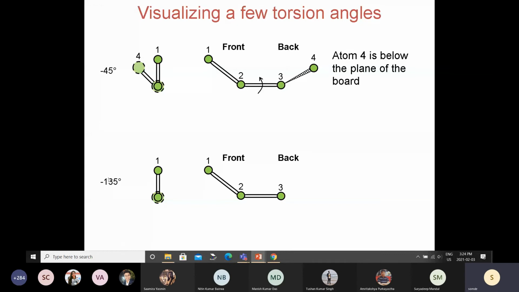So how will minus 135 degrees look? In which direction will it go?